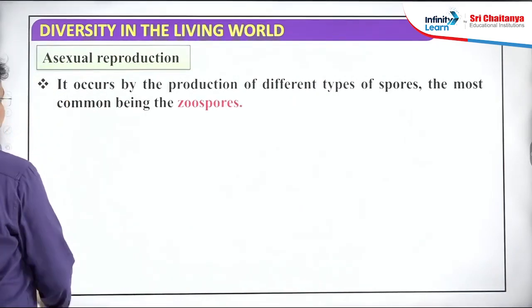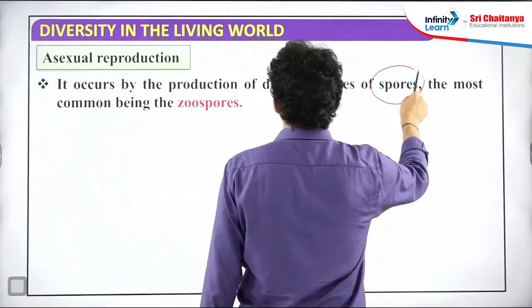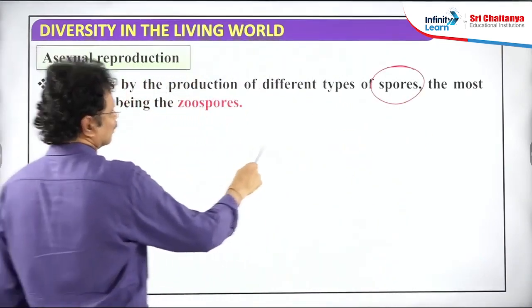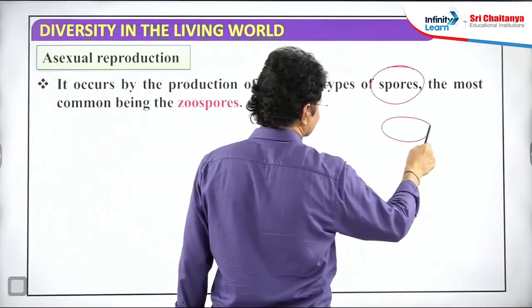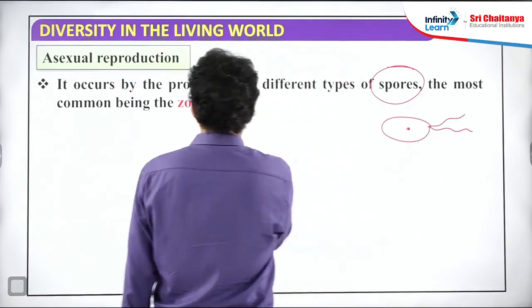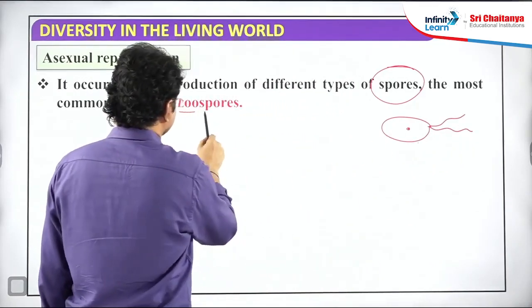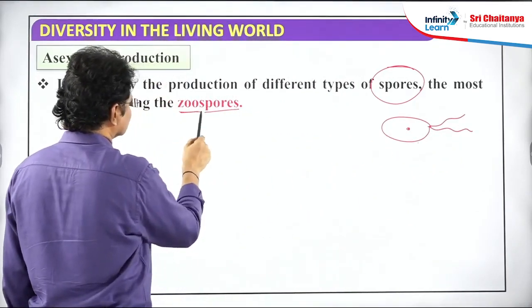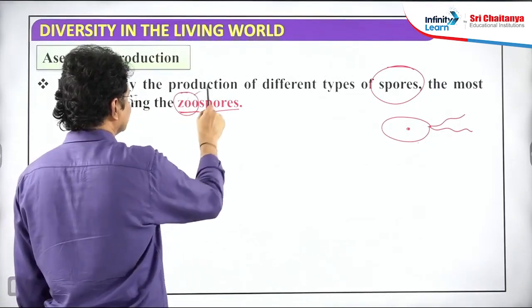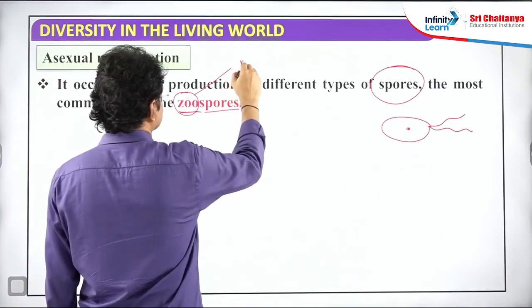Such spores are 2 types: motile and non-motile. If a spore has flagella or cilia for movement or locomotion, such spores are called zoospores. Zoo means animal, like motile nature is there.